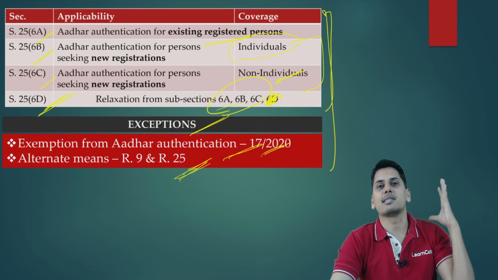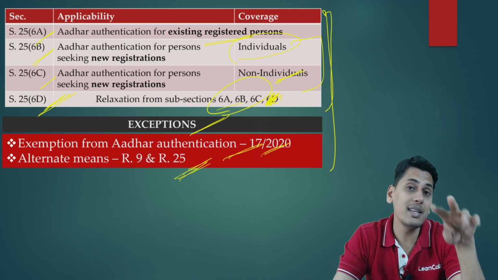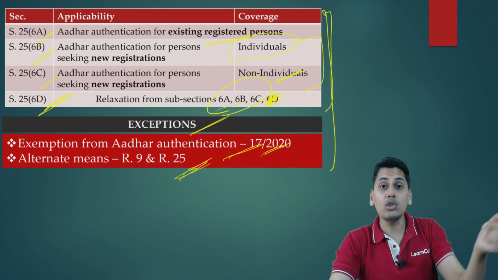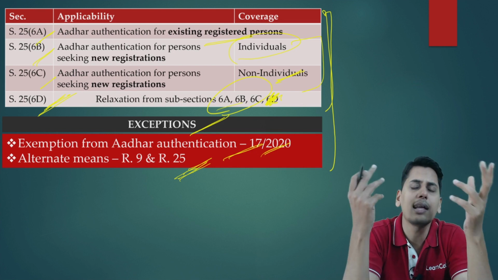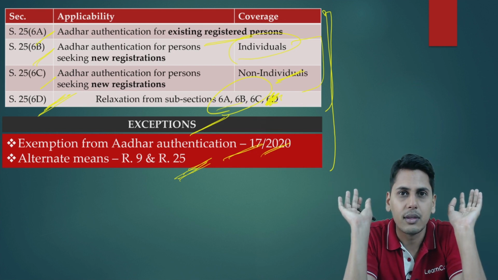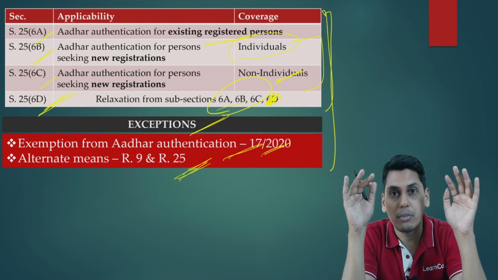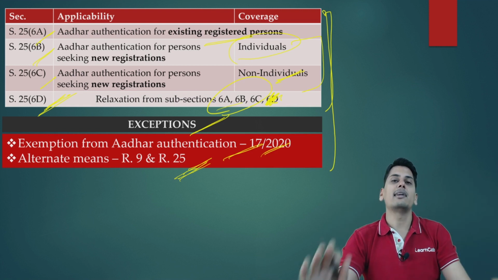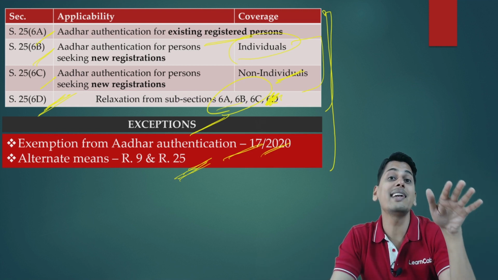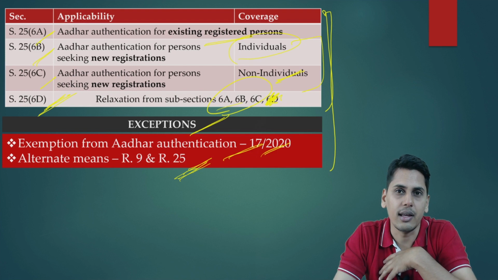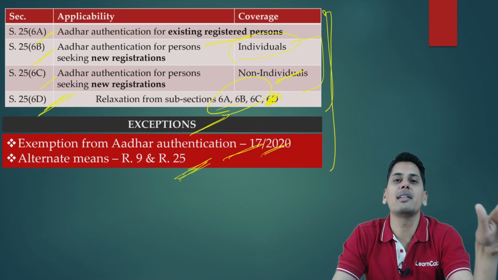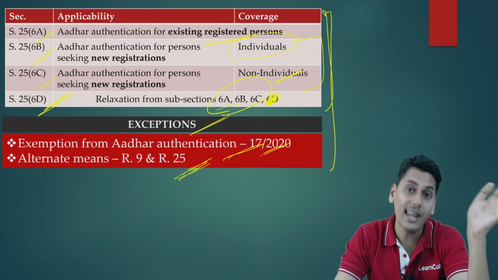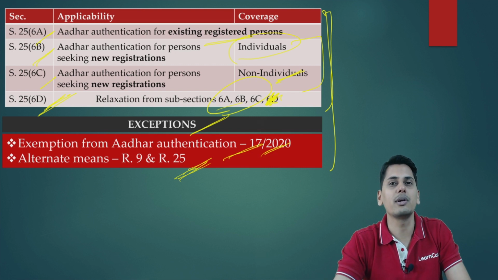premises in my presence. Friends, please understand, in scenario number 2, even though I opted for Aadhaar authentication, Aadhaar authentication fails. So therefore, even in scenario number 2, registration would be granted to me only by alternatively vouching my identity, only by physically verifying the premises in my presence. Only thereafter registration is going to be granted to me.